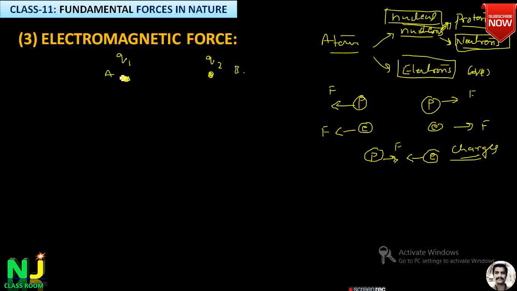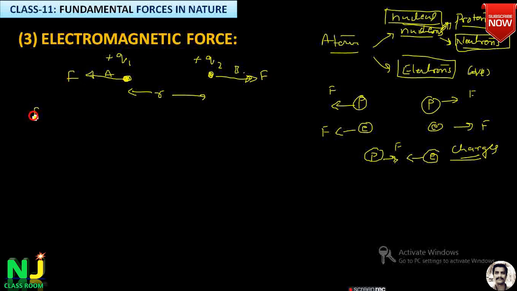Let us consider two particles A and B, and the separation between them is equal to R. Here particle A, that is charge Q1, experiences a force due to Q2. Q2 also experiences a force due to Q1. Either it is a mutual force of attraction or repulsion. Let us consider Q1 is a positive charge, Q2 is also a positive charge. So there is a force of repulsion acting between these two. That force of repulsion is what is called the electromagnetic force.